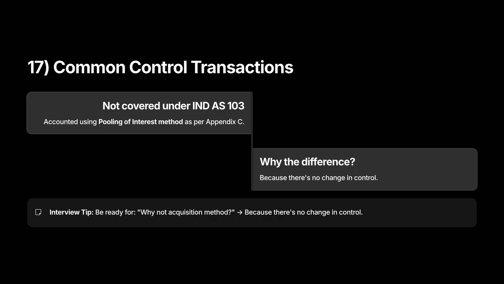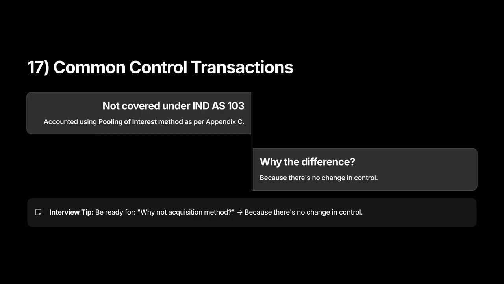17. Common control transactions. Why IND AS 103 excludes them. Common control transactions do not change ultimate control. The economic substance is continuity of ownership, so acquisition accounting is not appropriate. Accounting alternative: these are typically accounted for using pooling or predecessor values under local guidance, often described in Appendix C or other standards.